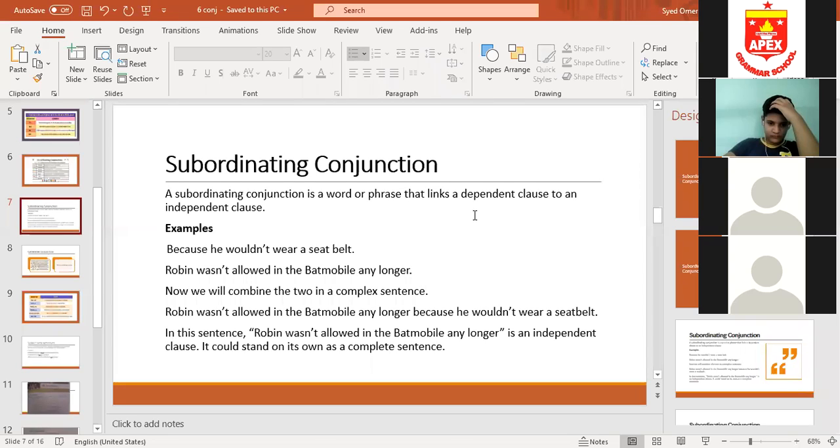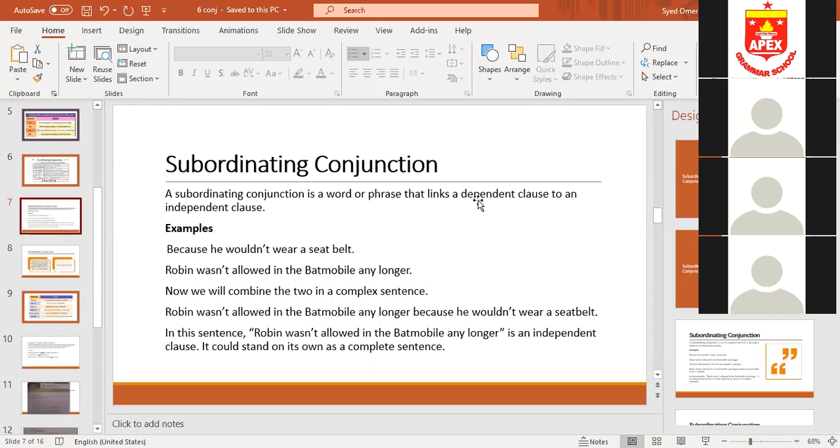A dependent clause is one which does not convey complete meaning. Although it has a subject and a verb in it, it does not give the complete meaning or sense. So a subordinating conjunction has two clauses: one is called the independent clause and one is the dependent clause. Independent clause means simple sentence. Like, I am sick, he is going to Murree, I like apples, he likes mangoes, my mother makes good food. These are independent clauses, simple sentences.